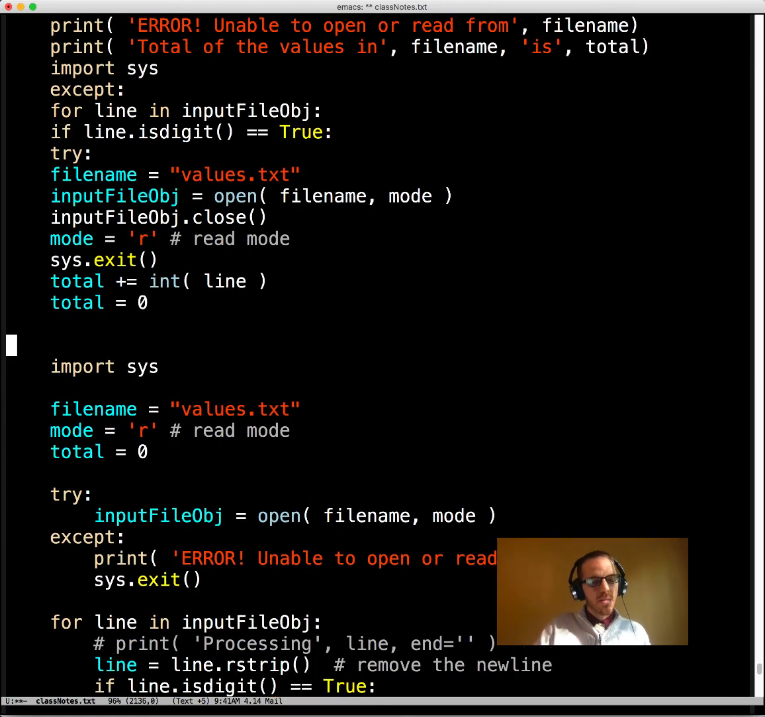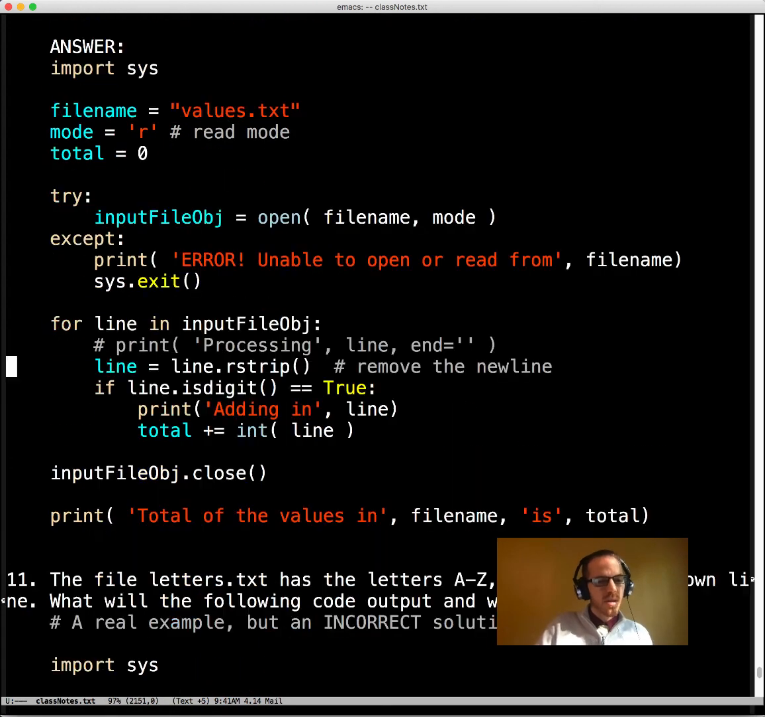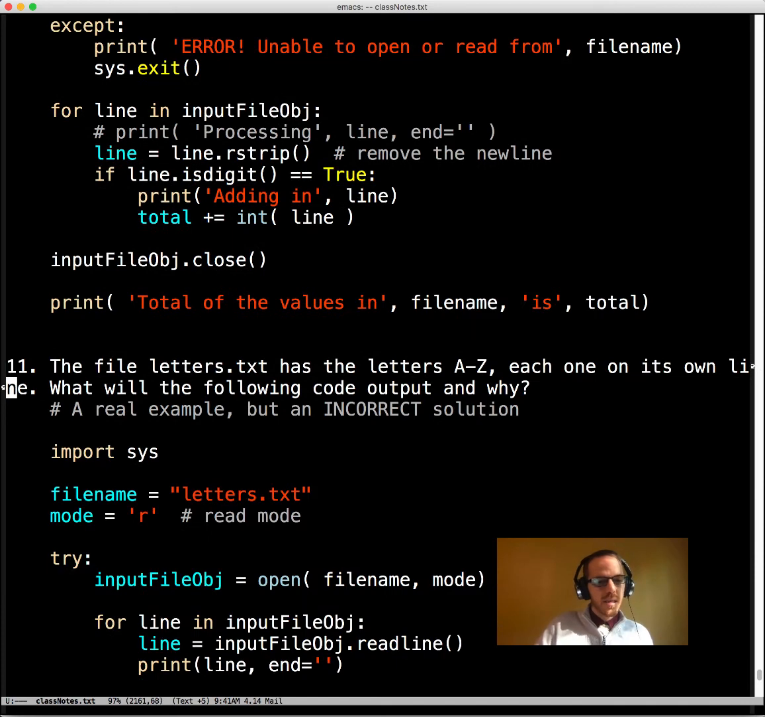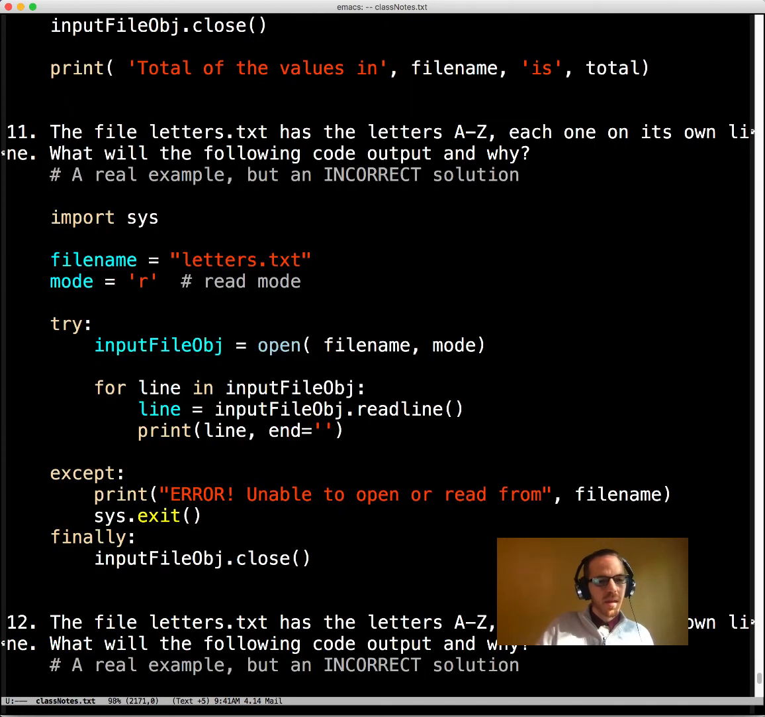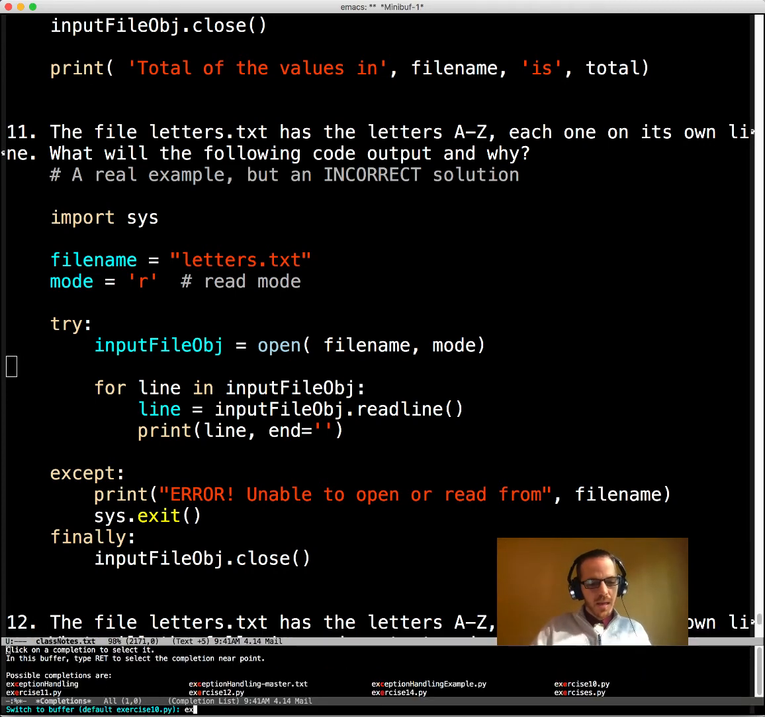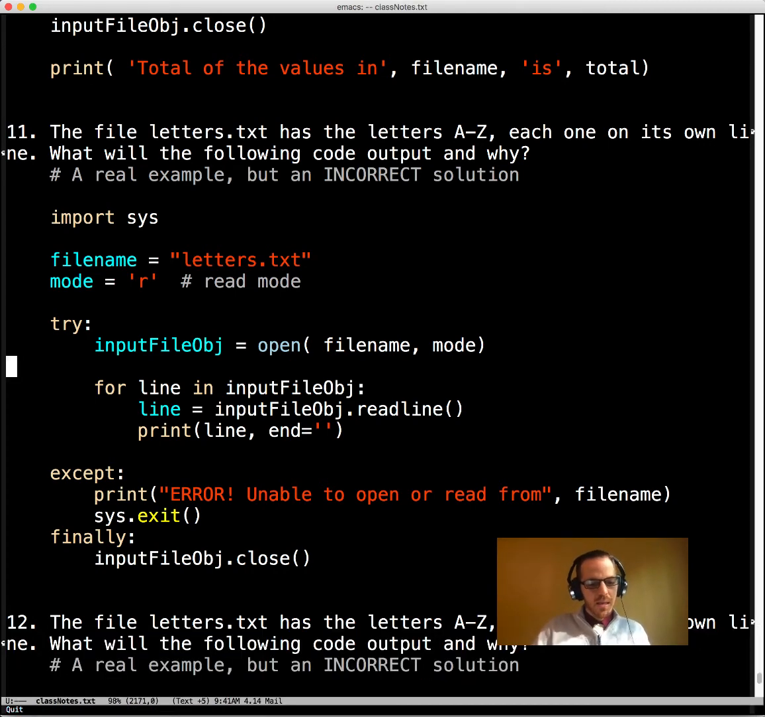Okay, let me just put it in here that this is the answer, so that if you're looking through the notes, you see that. All right. Let me go through these exercises.